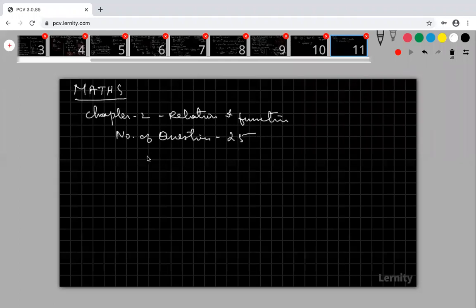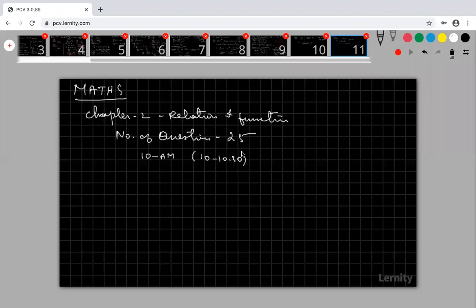Time is 1 hour only. The test timing is morning 10 a.m., so you had better log in between 10 and 10:30. If you log in after 10:30, or after 11 or 12, or in the afternoon or evening, it will not be open. So you can log in at most up to 10:30. The test duration is 1 hour. You have negative marks also.